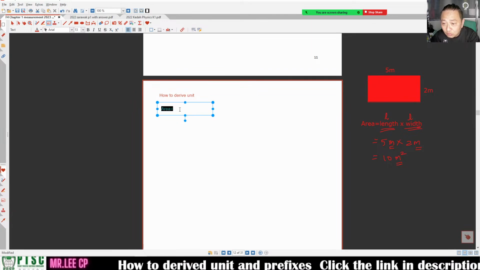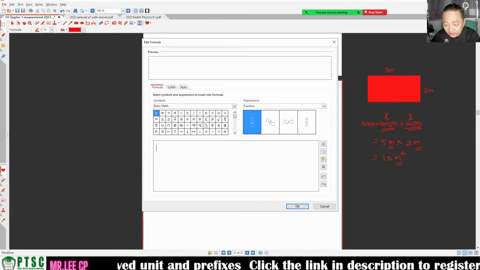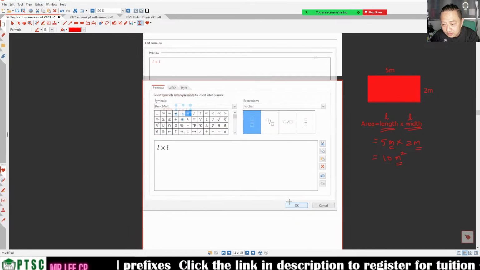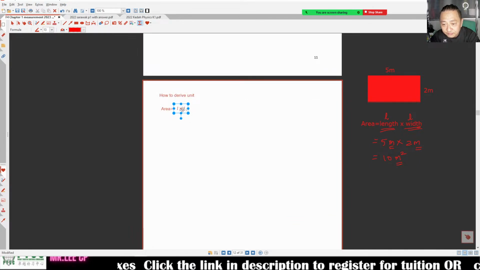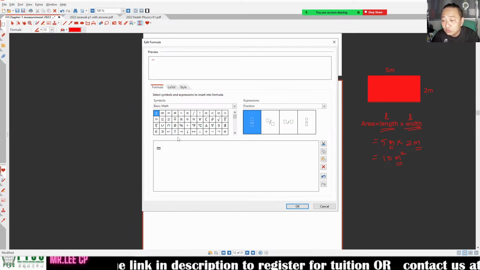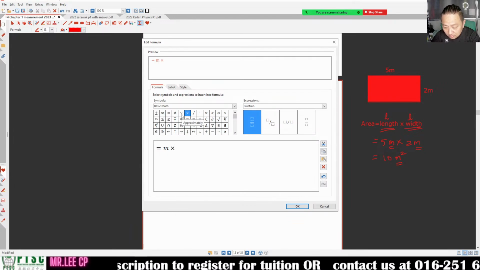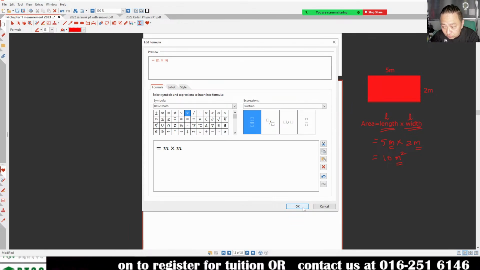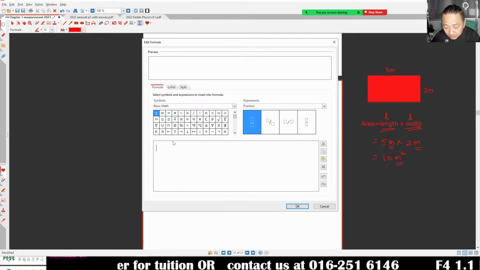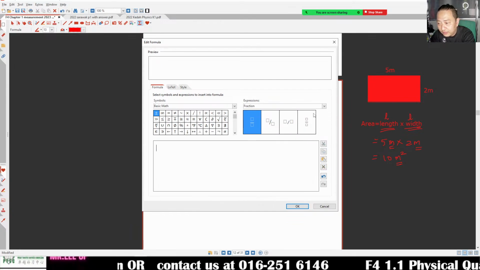So the formula will be length times length, the product of length and length. The answer will be meter product with meter, which is equivalent to meter times meter. So we get meter square.